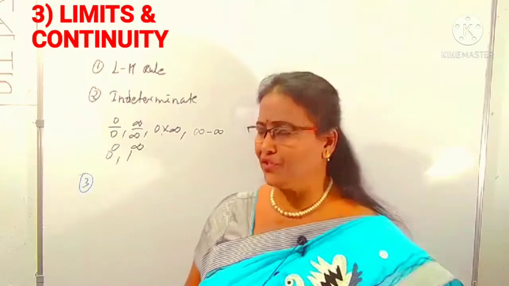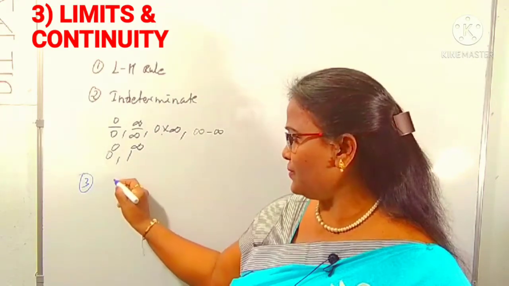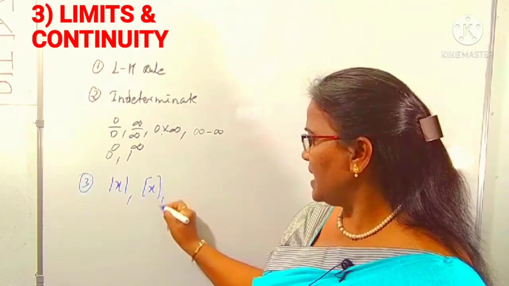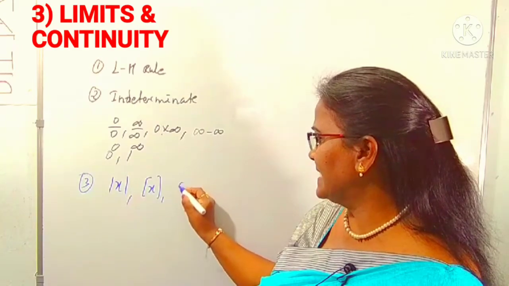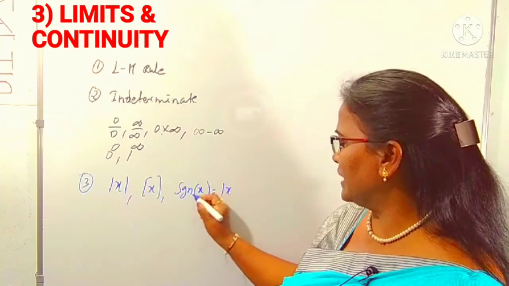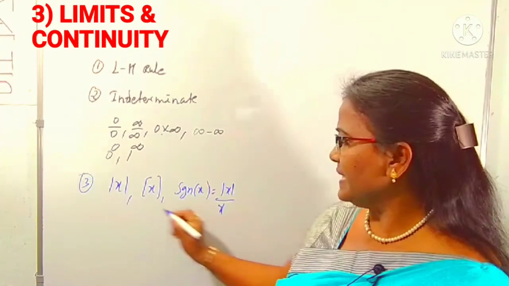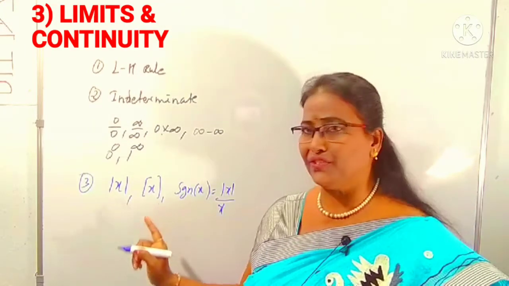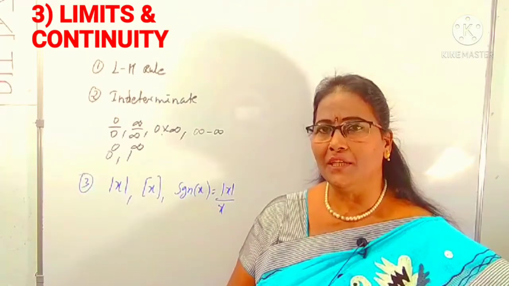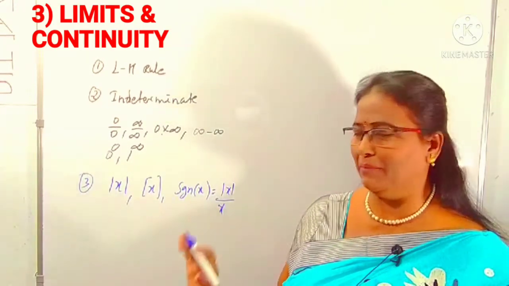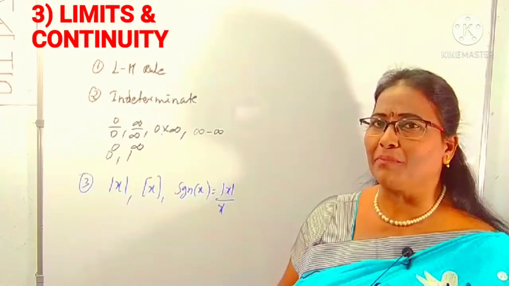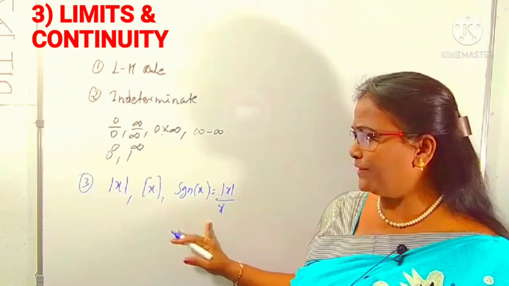And some special types of functions. The special types of functions are: one is the mod function, second is the step function, and third, majorly, is the signum function. Signum of x is denoted as mod x by x. These three types are the major special types of functions. Depending upon these, questions on limits and continuity can be framed. If you know limits very well, the rules for continuity we can come across easily. We have to concentrate on these also.